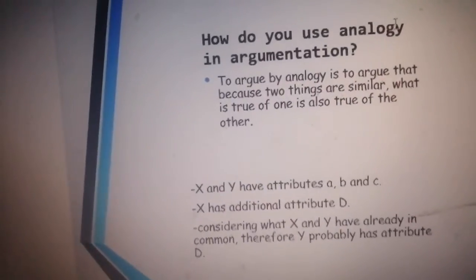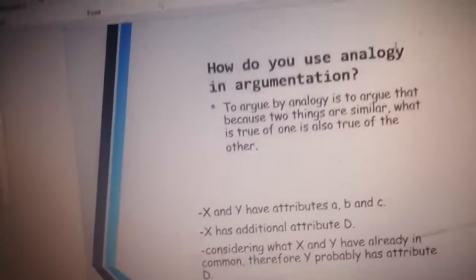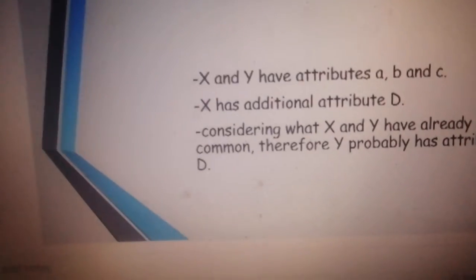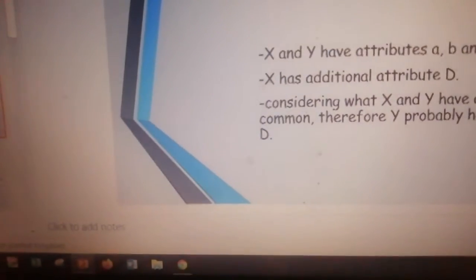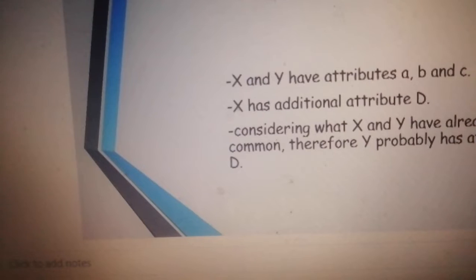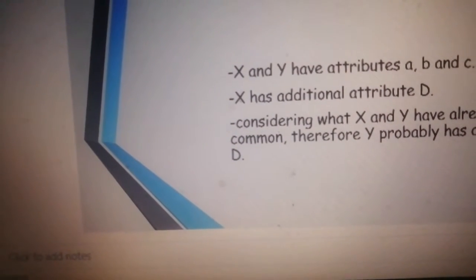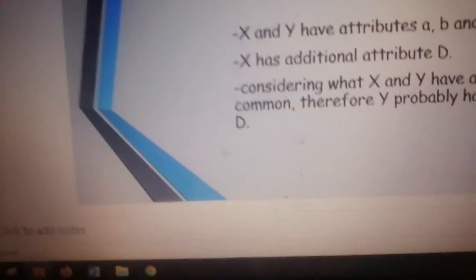To argue by analogy is to argue that because two things are similar, what is true of one is also true of the other. This is the basic structure of an argument by analogy. X and Y have attributes A, B, and C. X has additional attribute D. Considering what X and Y already have in common, therefore Y probably has the attribute D.